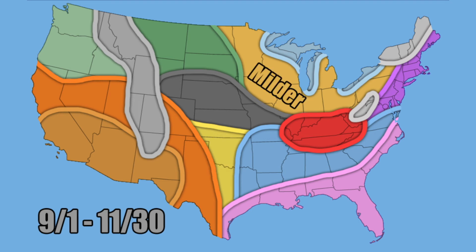Now, here's the orange shade. That's where I'm putting you guys in a milder than normal condition region. That's going to be over parts of the Great Lakes and parts of the interior Northeast, where you could have, again, milder than normal, warmer than normal conditions over that region.